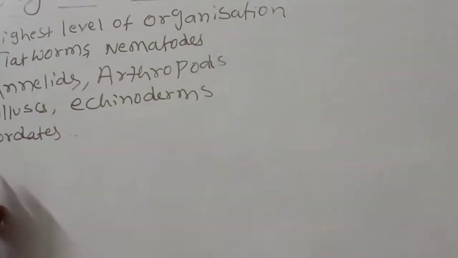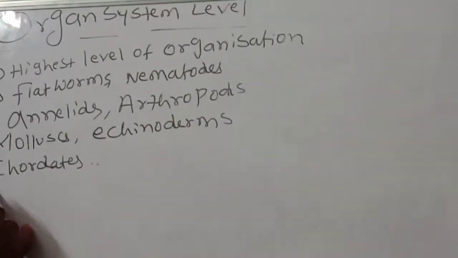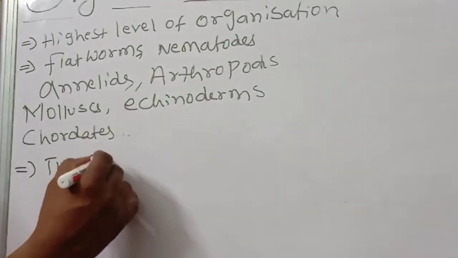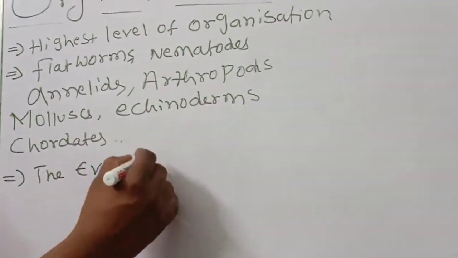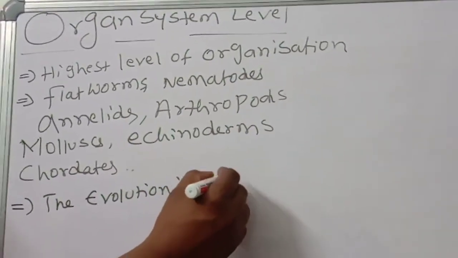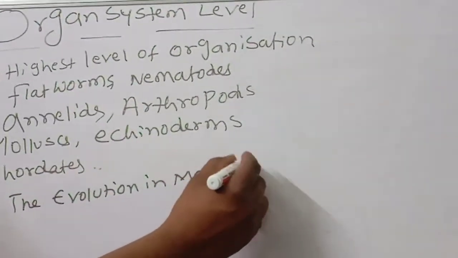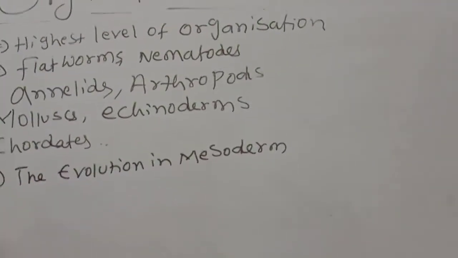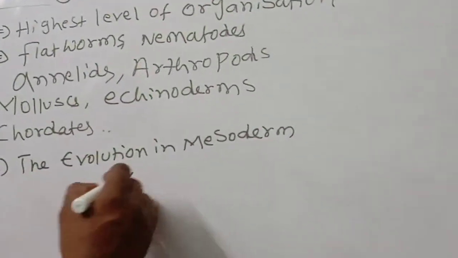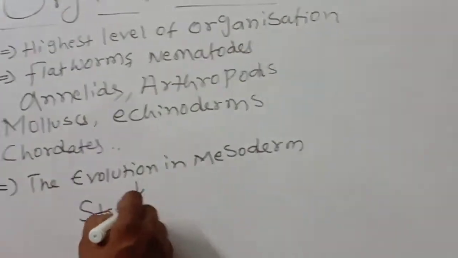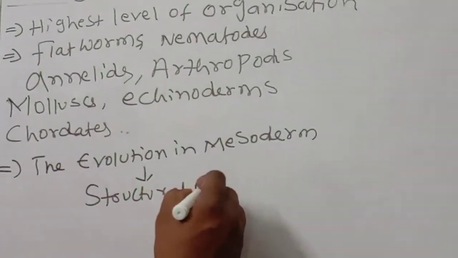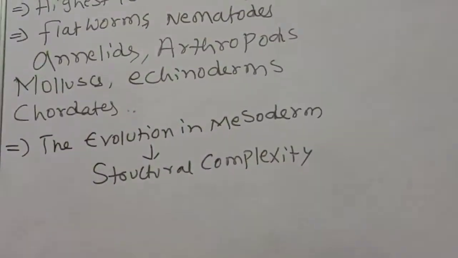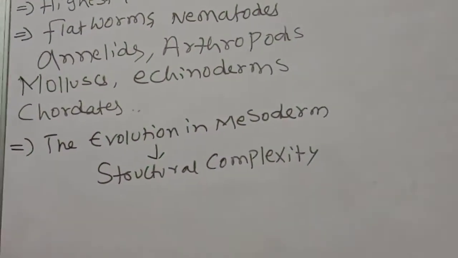So, mesoderm in these animals. The evolution happened in the mesoderm, and that leads to structural complexity.